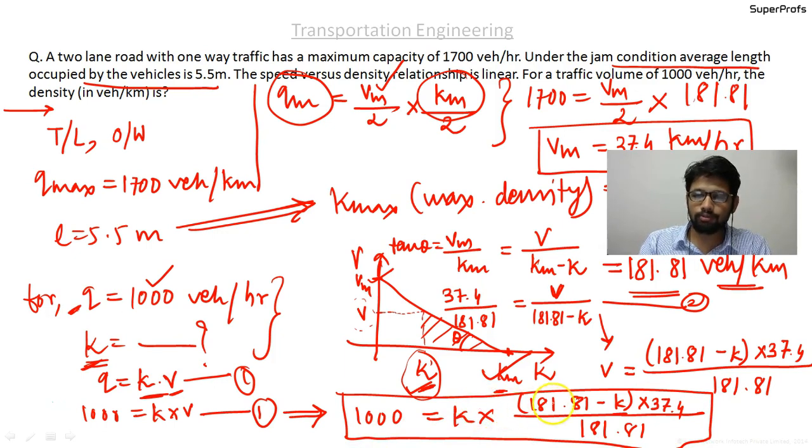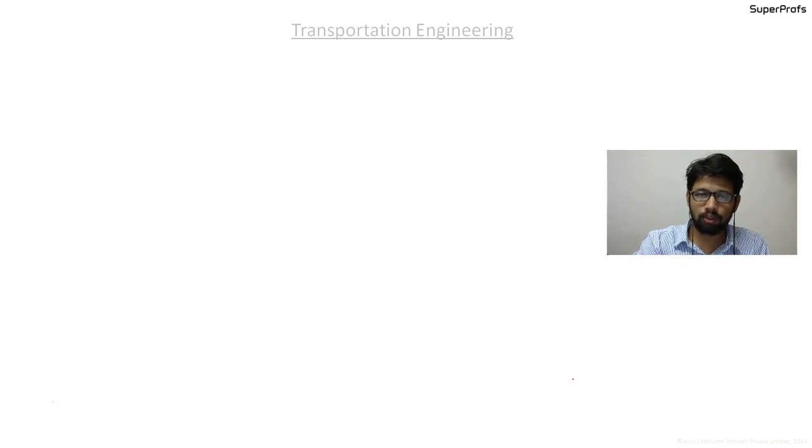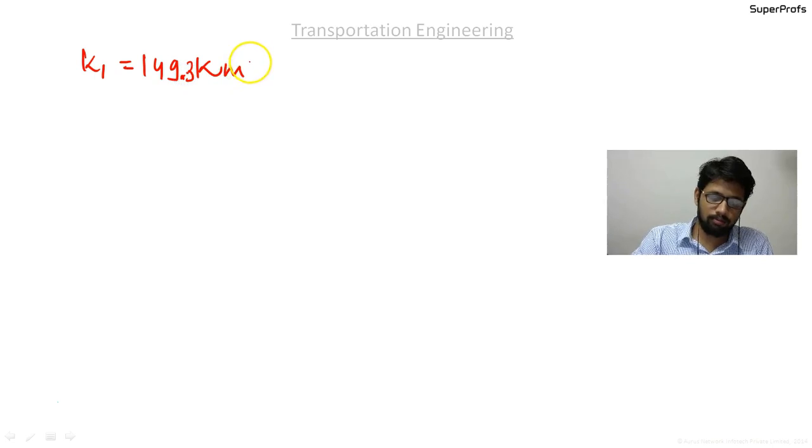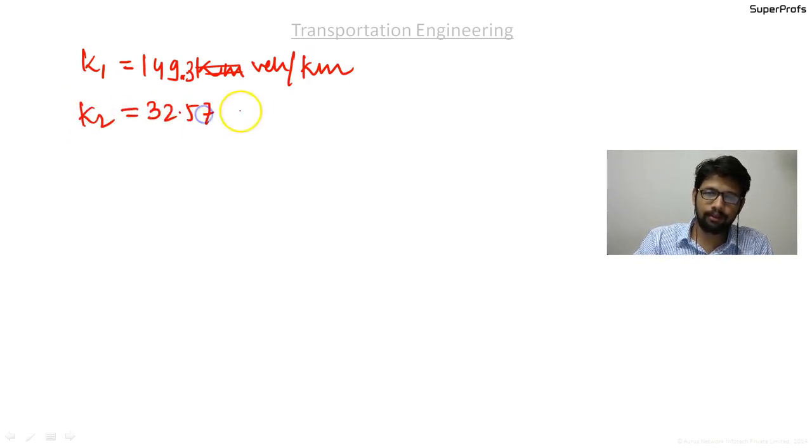You will get two values of K because it is one equation and there are two K's over here. So if you solve it, what you will obtain is K1 equal to 149.3 vehicles per kilometer, and K2 value that you will obtain is 32.57 vehicles per kilometer.